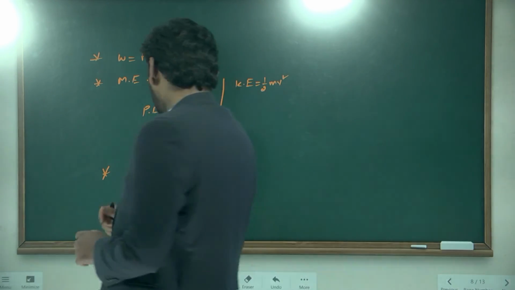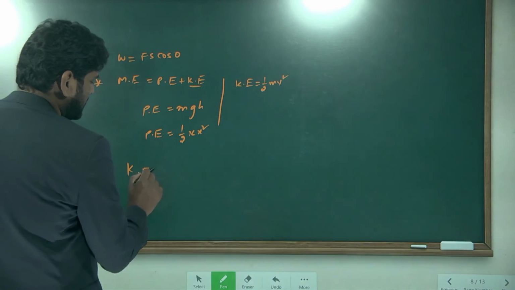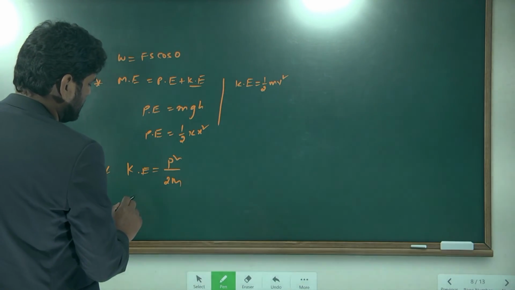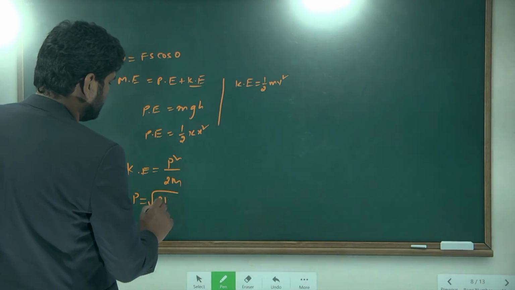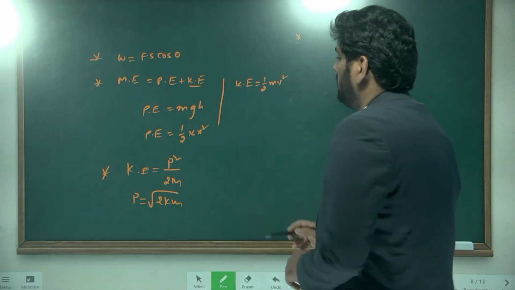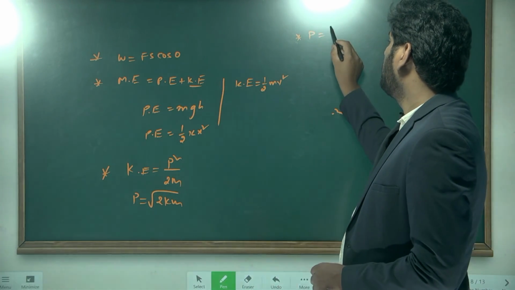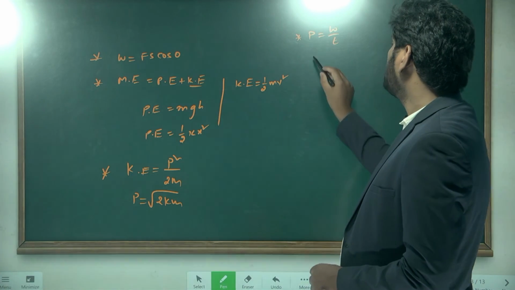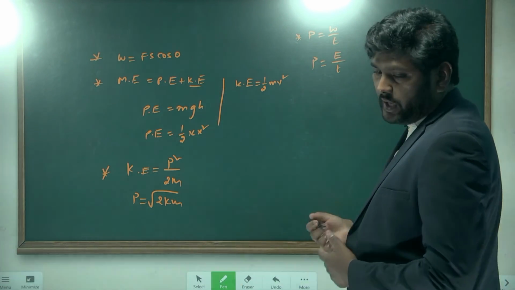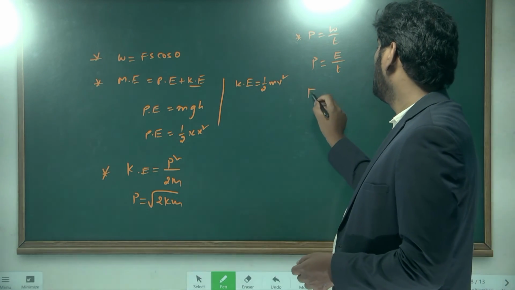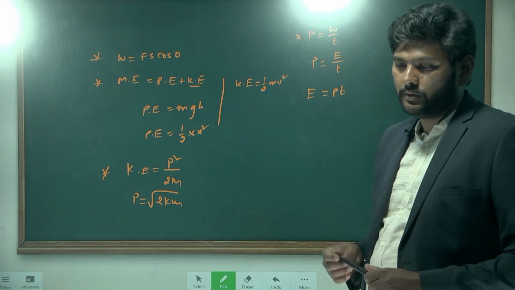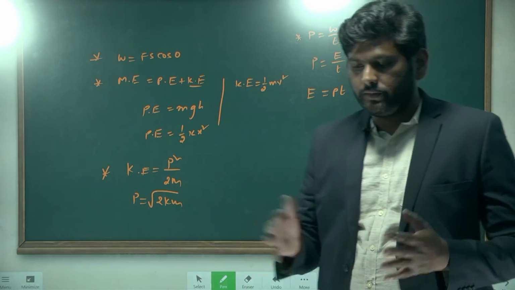And just now we discussed the relation between kinetic energy and momentum: kinetic energy is P square by 2m, or P is equal to under root of 2 K m. And next, one more thing is power. Power is equal to work done by time. Power is also energy consumed per unit time. And the other way of expression, energy is equal to power into time. So we have discussed these different concepts till now.